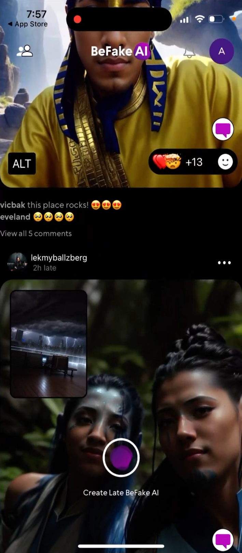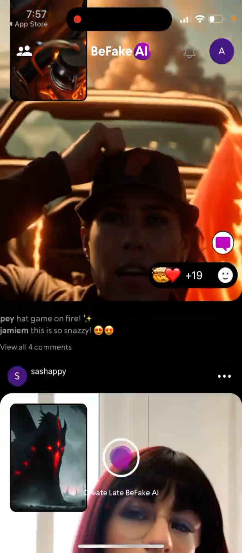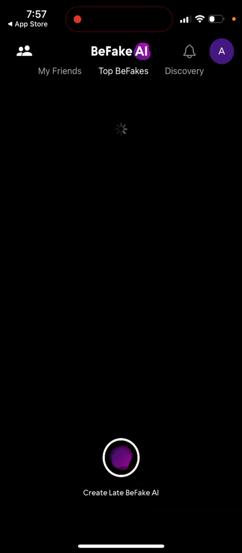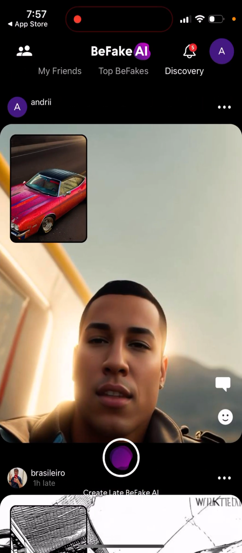So then you can just open it up and this is how it looks. This is my photo I just took. It's again a very similar design to BeReal. Everything is the same. You just receive a notification and then you post a photo. Based on your photo, it will generate an AI image. In the top left corner, with the back camera, it just added some random image. I didn't post that, but that's what it is.